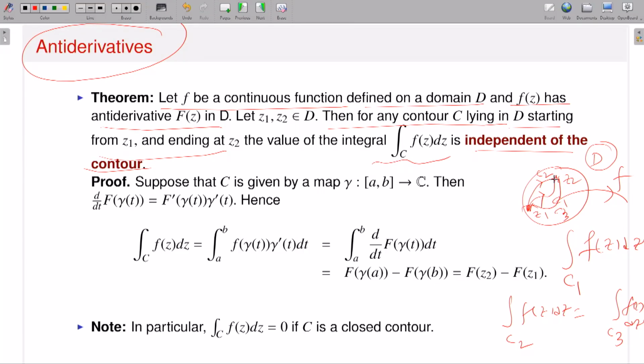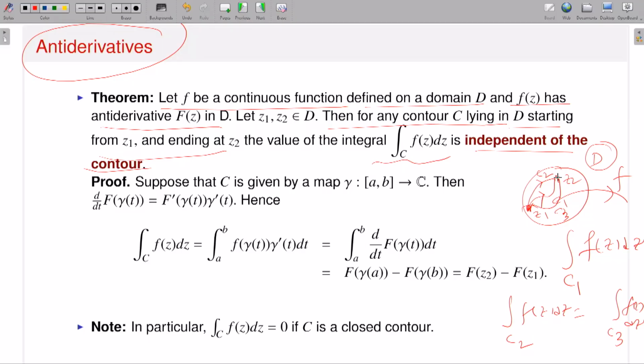So the only problem that will remain is, if I say that if these conditions hold, then small f always possesses what is called an antiderivative or primitive, then by this theorem path independence automatically follows. So first let me assume that small f possesses an antiderivative, then I will prove that it is independent of the choice of the contour. That means whatever contour I take starting from z1 ending at z2, the corresponding contour integral exists and it will give you the same value.